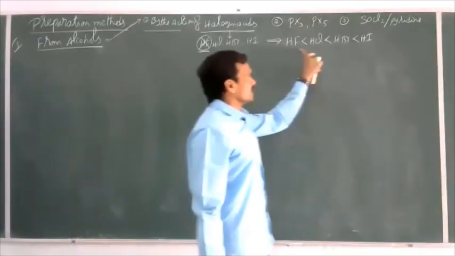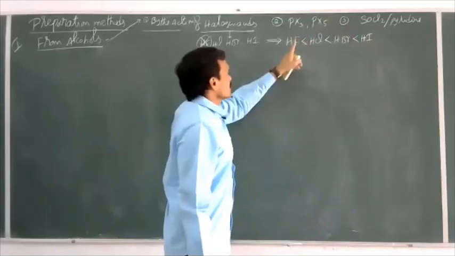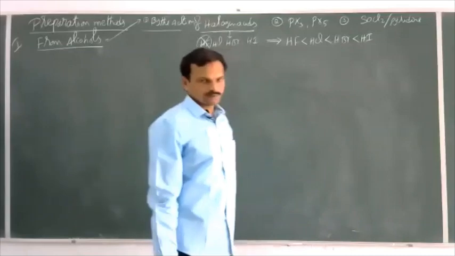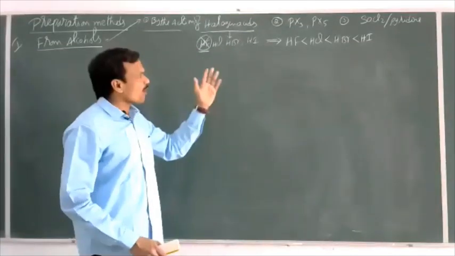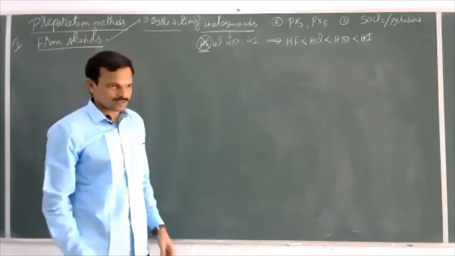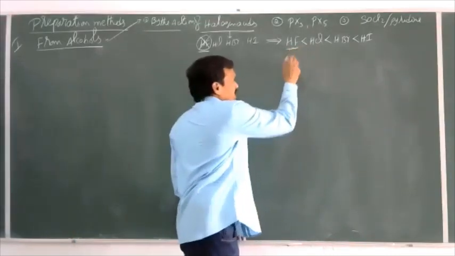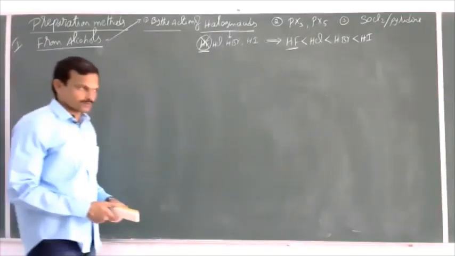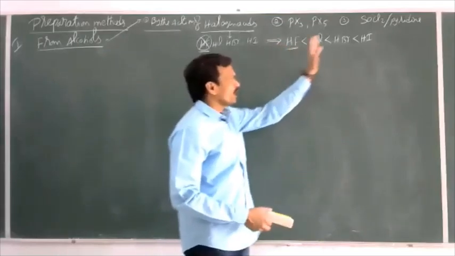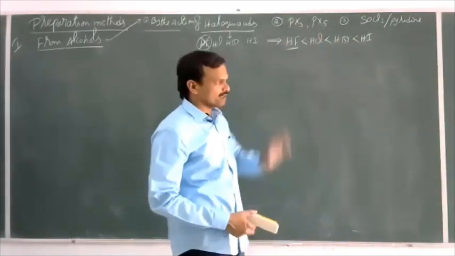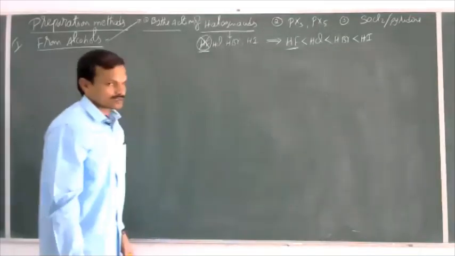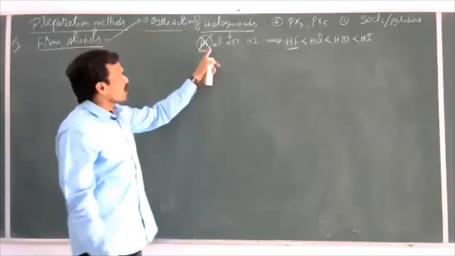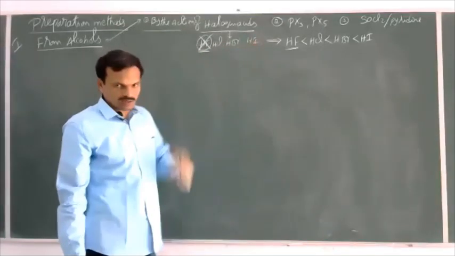Why do we get this reactivity order? Because from fluorine to chlorine, bromine, iodine, the size of the atom increases. As the size of the atom increases, bond length increases and bond enthalpy decreases. So the less reactivity of HF with alcohols is due to the high bond dissociation enthalpy of HF. So from fluorine to iodine, the bond enthalpy decreases. That's why the reactivity increases. So here, fluoroalkanes cannot be prepared by this method. You can prepare chloroalkanes, bromoalkanes, as well as iodoalkanes.